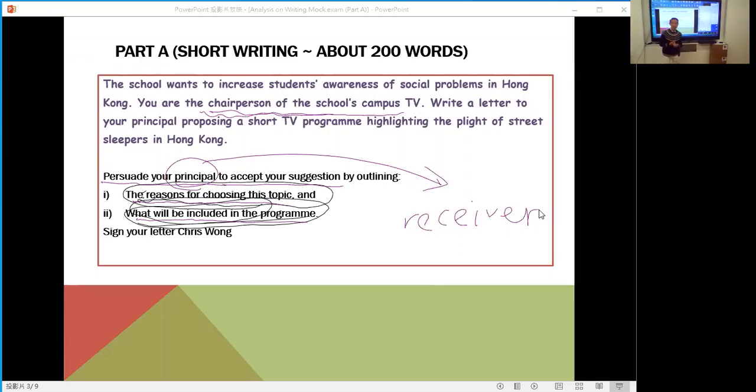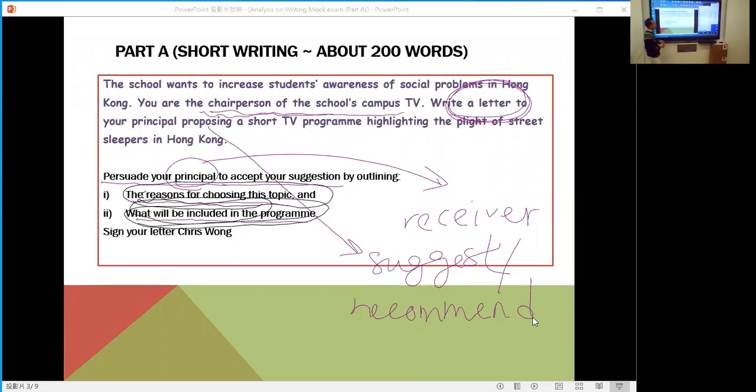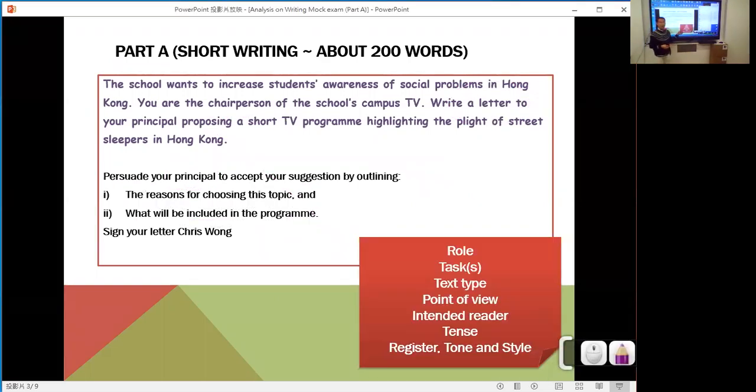Now, first of all, can you tell me your role? Do you know of the school campus? That's right. Your role is the chairperson of the school campus TV. The task mentioned to you is that you need to persuade your principal to accept your suggestions for choosing the topic and also what will be included in the program. So this is your task.